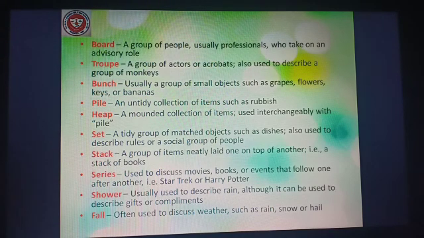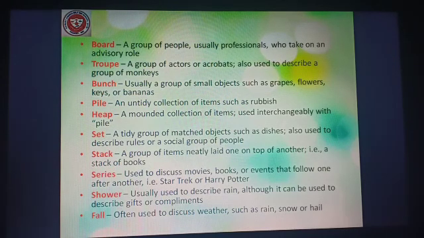Pile, an untidy collection of items such as rubbish. Heap, a mounded collection of items used interchangeably with pile. Set, a tidy group of matched objects such as dishes, also used to describe rules or a social group of people. Stack, a group of items neatly laid one on top of another, that is a stack of books.